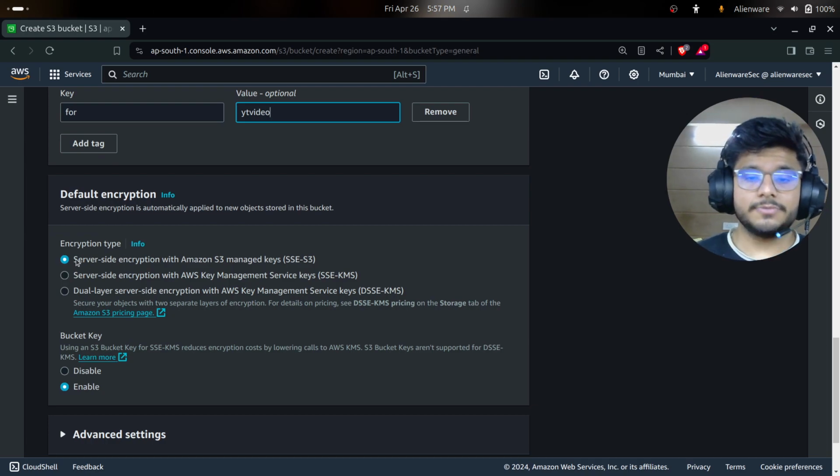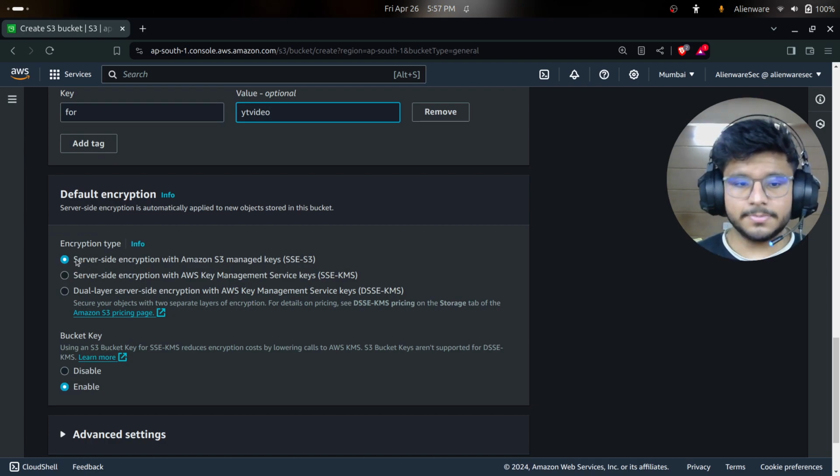And for encryption, we have three types of encryption. We have server-side encryption with AWS S3 keys. What are AWS S3 keys? They are S3 managed keys, managed by S3 only. So S3 will manage it automatically. You don't have to do anything.